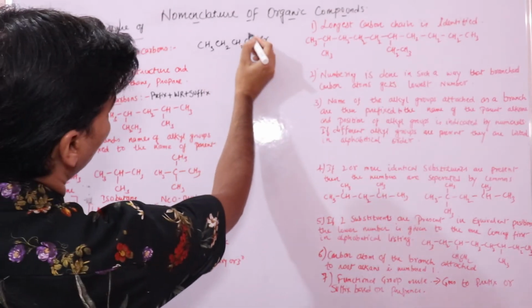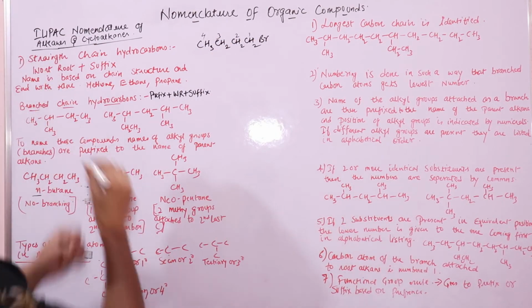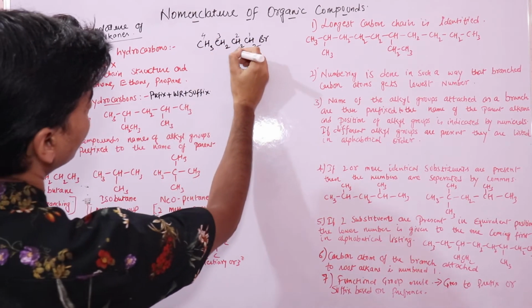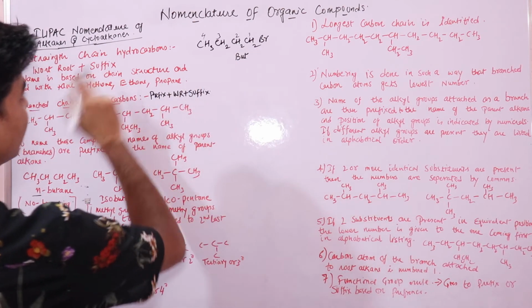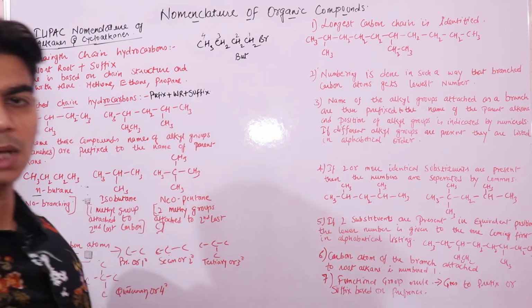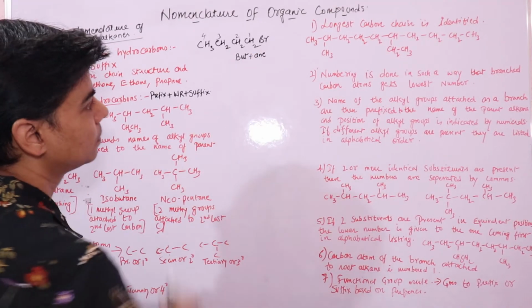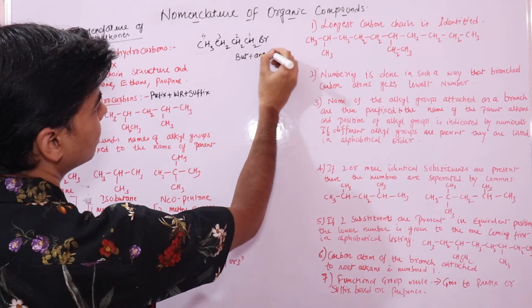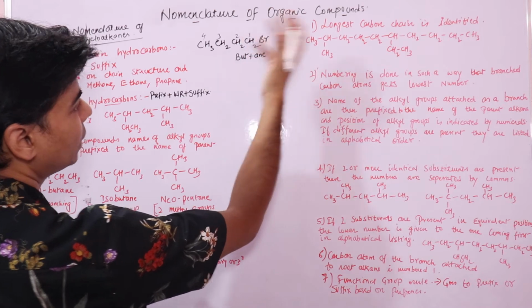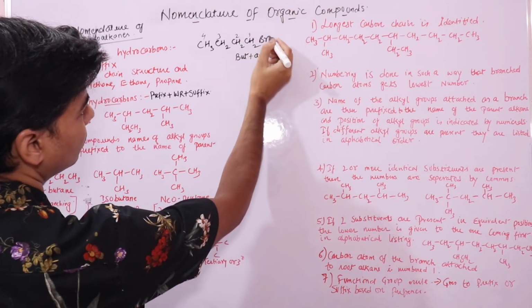So how to name it? 1, 2, 3, 4, so the word root would be BUT. Suffix: what kind of carbon-carbon bonds do you have? It's an alkane, ANE, single bonds. Then you don't have a functional group here.